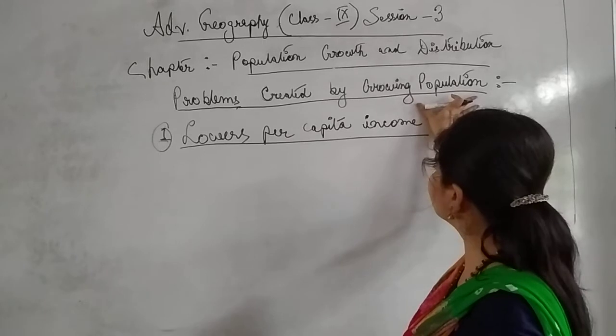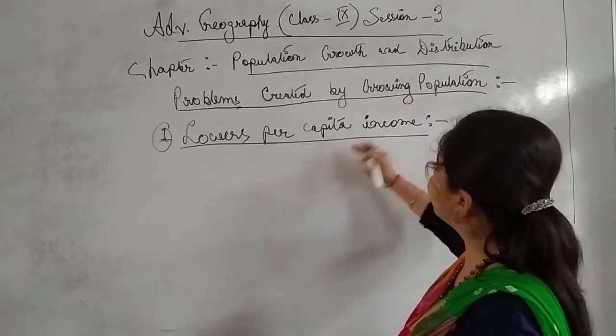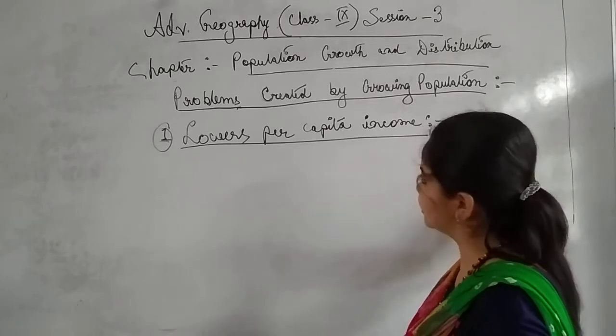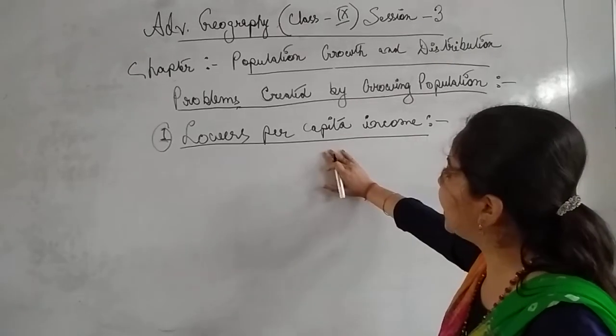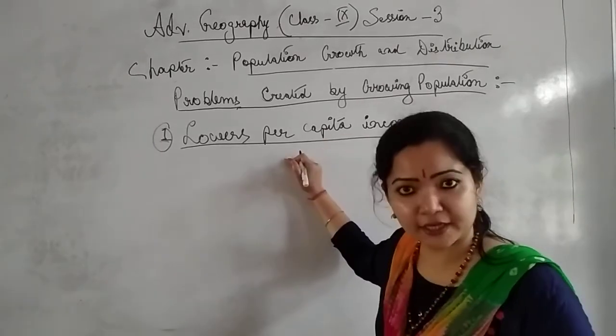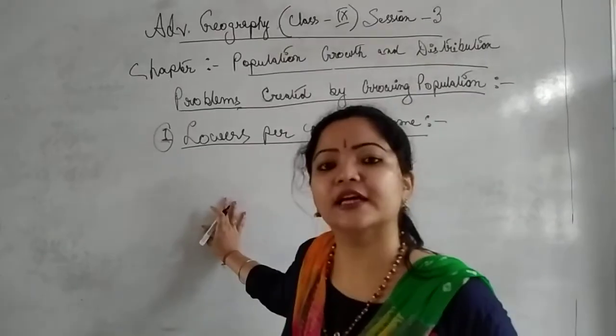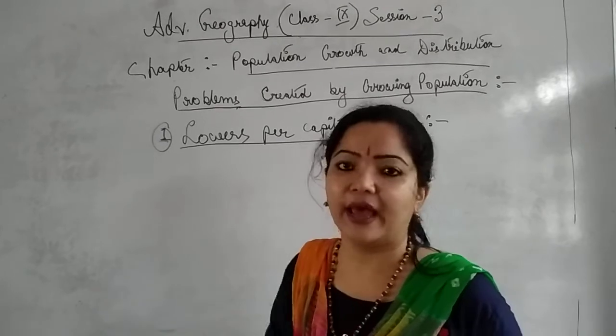When the population grows, people don't find any alternative source to earn a livelihood. As a result, it will lower the per capita income. If the per capita income lowers, then obviously the national income of a country will be affected.